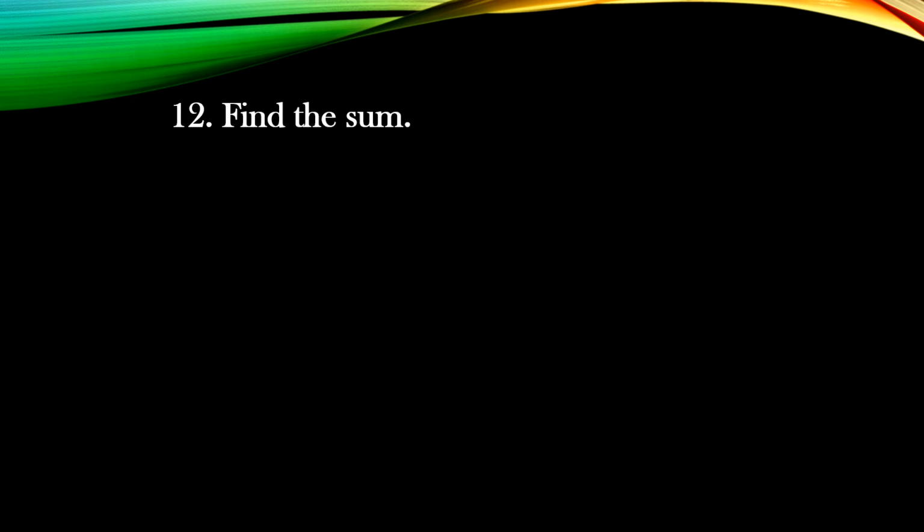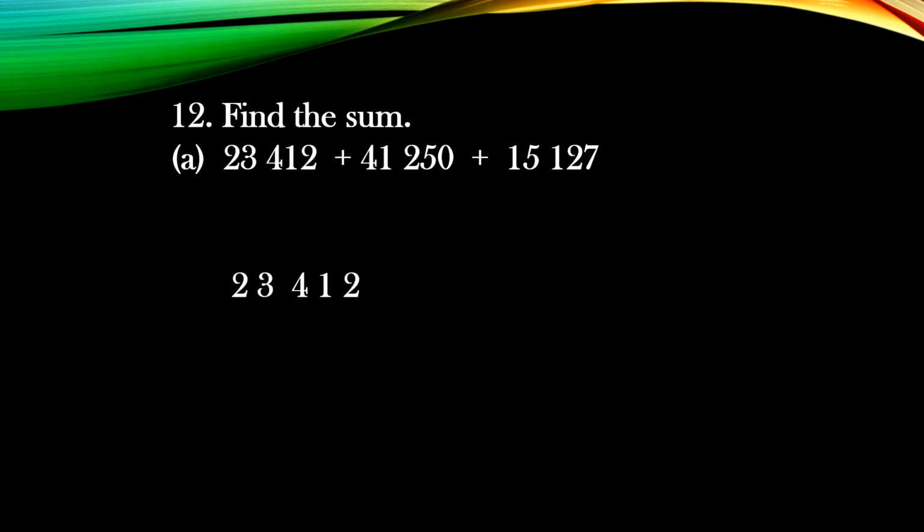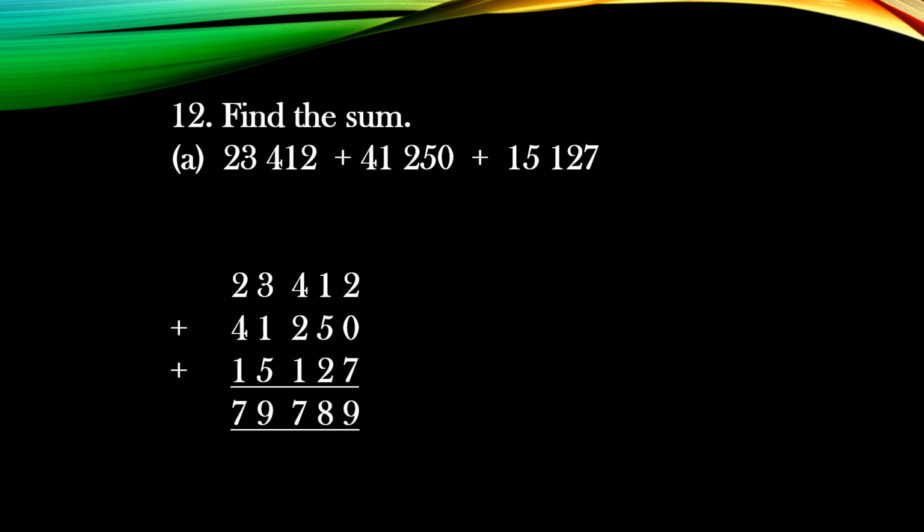Next question 12. Find the sum. Okay. Now this is also the same way you have to do. 23,412. Then add on 41,250. Then add on 15,127. Now from ones you will start. 2 plus 7 9, tens 1 plus 5 is 6, 6 plus 2 is 8. Then at hundreds 4 plus 2 is 6, 6 plus 1 is 7. Then at 1000 3 plus 1 is 4, 4 plus 5 is 9. Then 10,000 2 plus 4 is 6, and 6 plus 1 is 7. So your answer is 79,789.